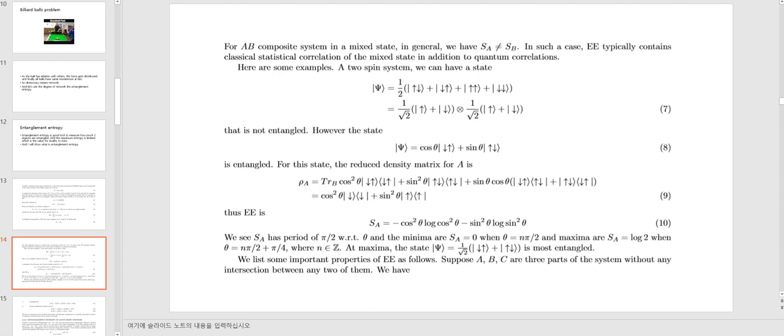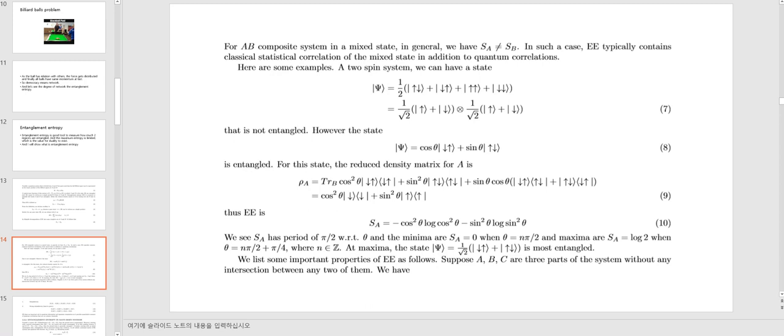Here are some examples. For a two-spin system, we can have a state like this that is not entangled. However, the state psi equals cosine theta down spin up spin plus sine theta up spin down spin is entangled. For this state, the reduced density matrix for A is like this. This shows the entanglement entropy SA is minus cosine square theta log cosine square theta minus sine square theta log sine square theta. We see SA has a period of pi over 2.